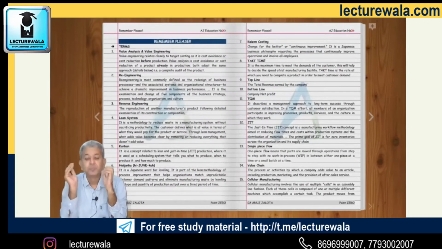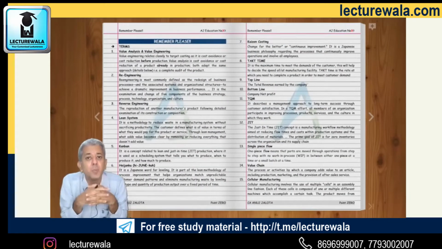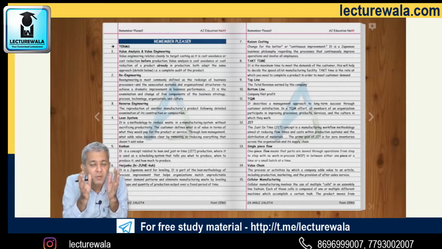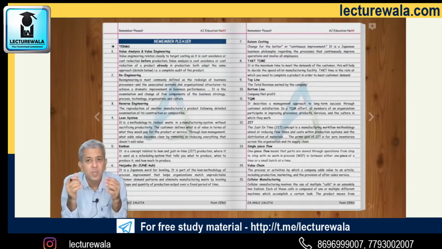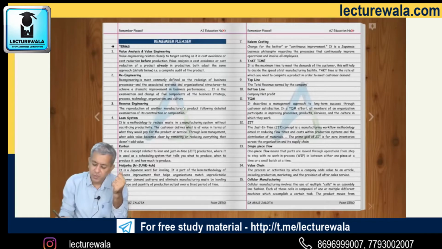Once this is done, then I have something in my book that I call point zero. What is this point zero? This point zero consists of all the terms that as a businessman you should be knowing: top line, bottom line, value chain, TQM. I have kept all these terms at the beginning. We will learn 1 or 2 terms in every lecture so that after a few chapters you are familiar with all these terms, and you can use them in your comments also, because for most of the questions you will have to write comments. So you should be familiar with such kinds of terms. We will not learn all the terms together; in every lecture we will be learning 1 or 2 terms.